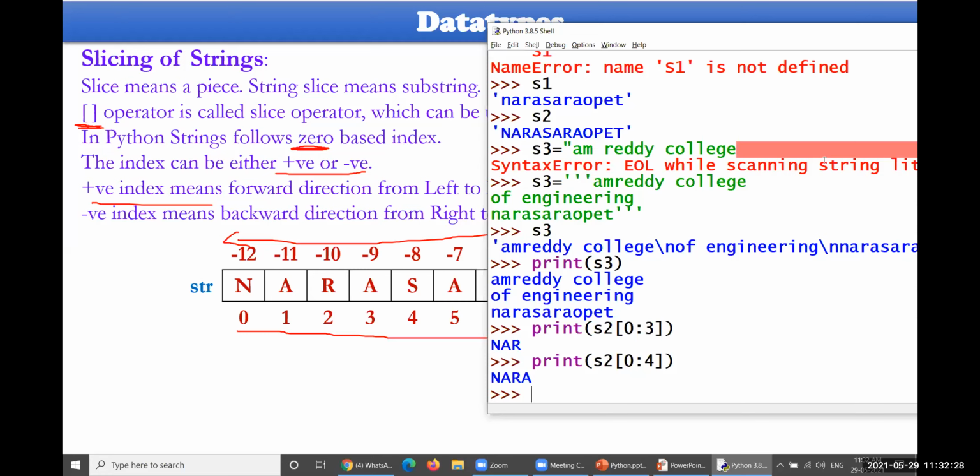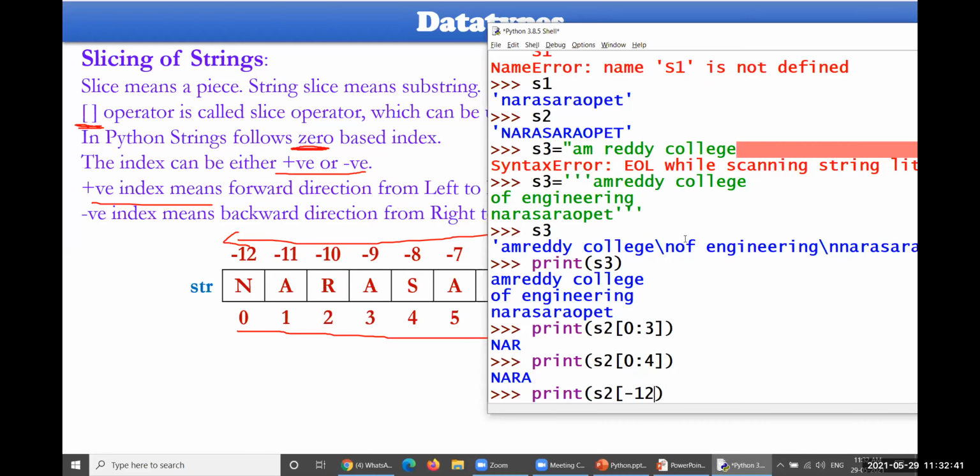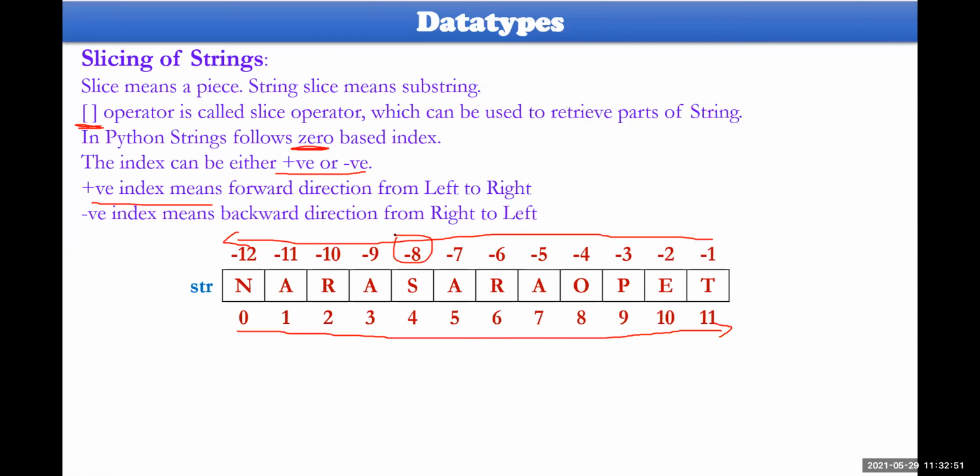I would like to specify minus 12 to minus 8, for example. Minus 12 is a small value, minus 8 is a bigger value, you know. So NARA. Minus 12 to minus 8. So minus 8 is not supposed to be included. Minus 12, so that is 12 to 9. So this particular value is going to be displayed. Either of these two, it could be displayed here. It could be taken into consideration here.